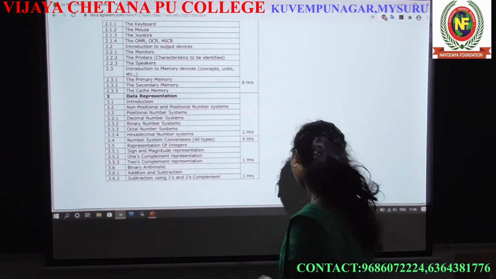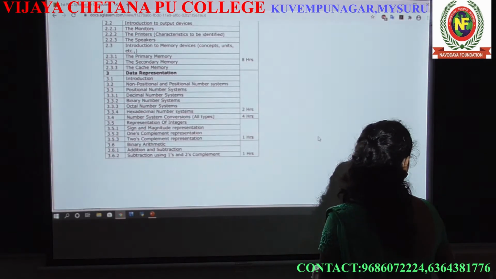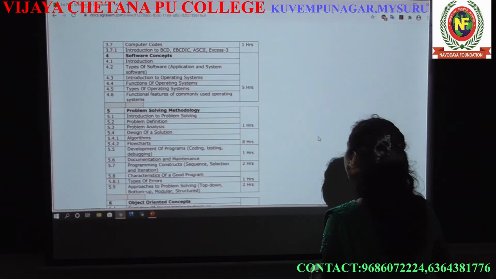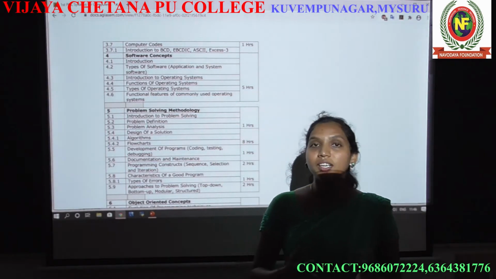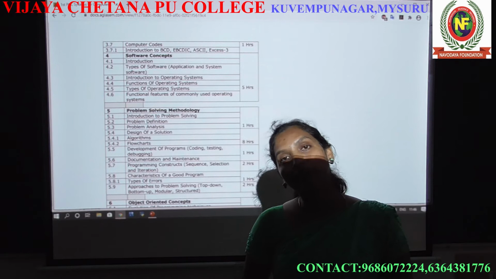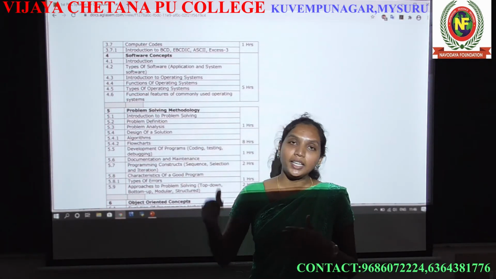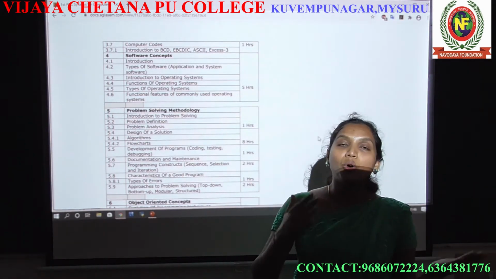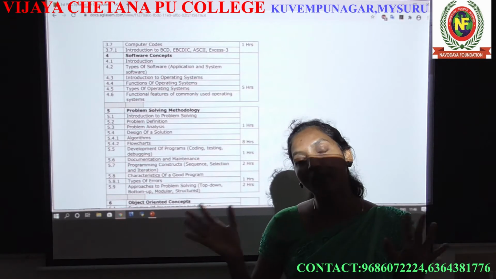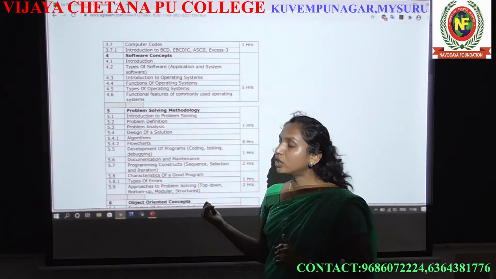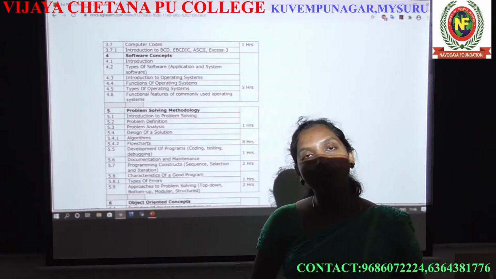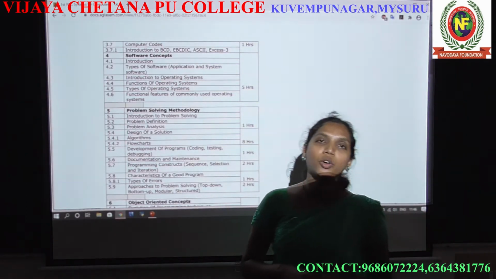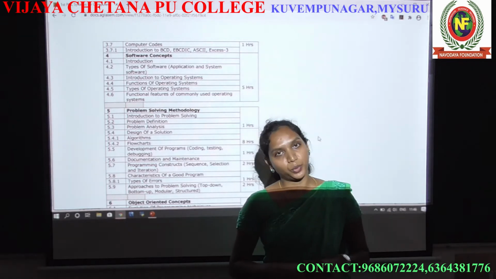The next chapter is software concepts. From the fourth chapter you are going to start with software concepts. Until then you have studied only the hardware components. From the fourth chapter you will learn what software is, what the software components are, and how important software is in a computer.